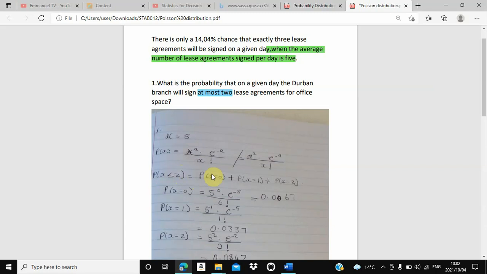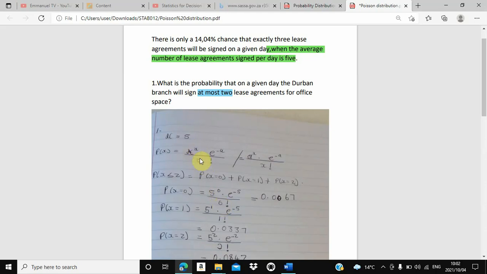So we said the probability of x equals 0, plus the probability of x equals 1, plus the probability of x equals 2. So what is the probability of x equals 0? In other words, what is the probability that they will not sign even 1 lease agreement? 0.